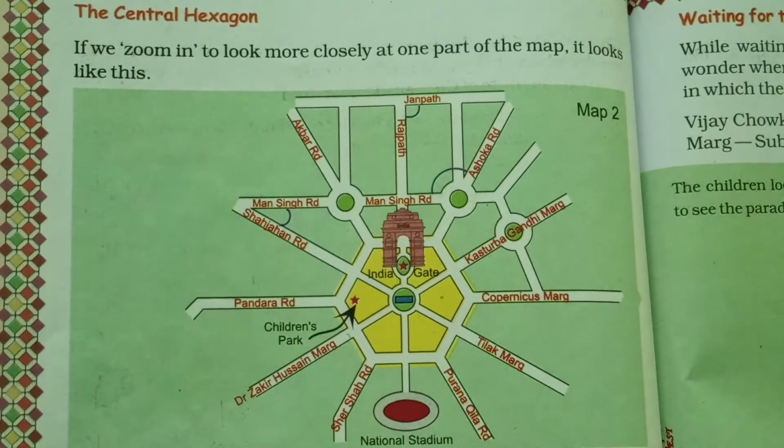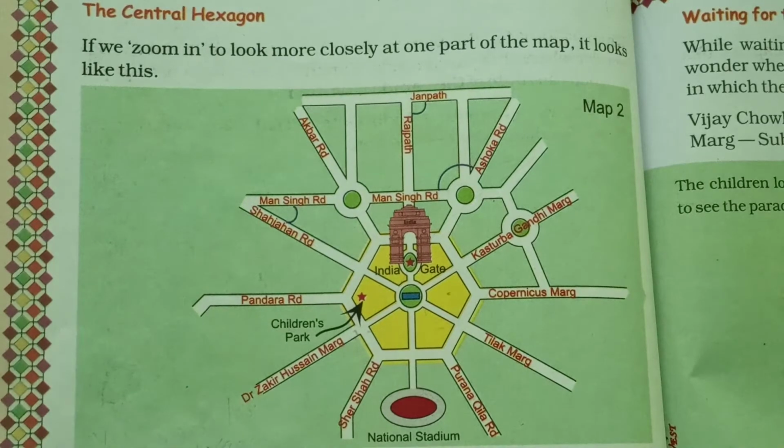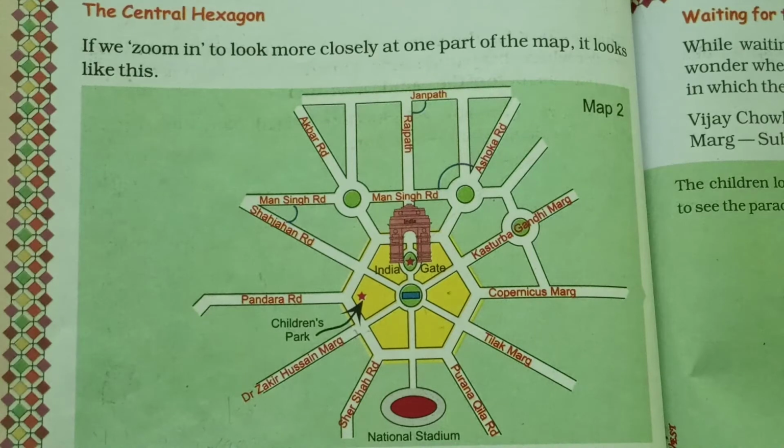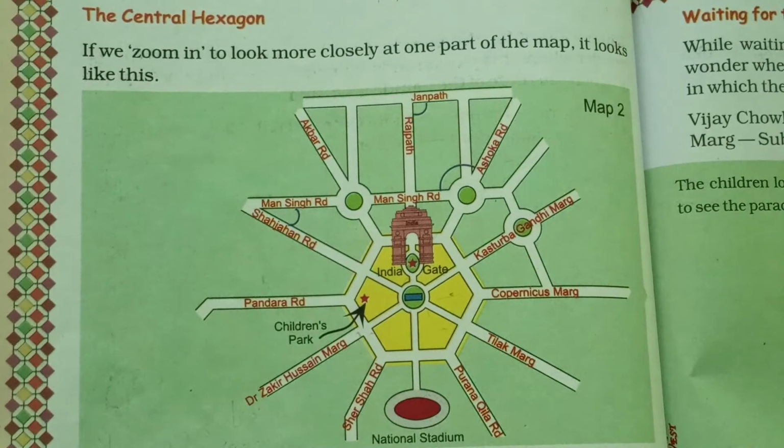See here. Look at the shape of the yellow area. Have you seen this shape before? ऐसा shape कभी देखा है आपने पहले? Yes, obviously, you have seen this shape before. It has 6 sides and we can say it is the hexagon. And this place is called the central hexagon. Now question answers are given.